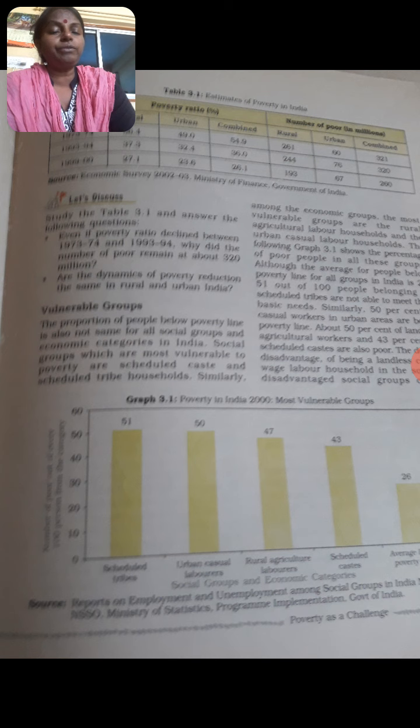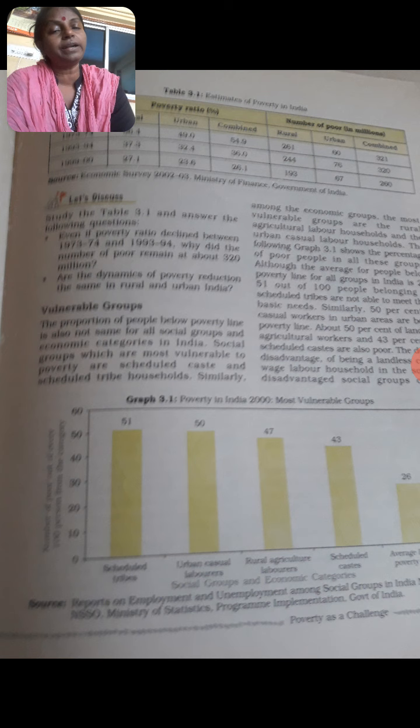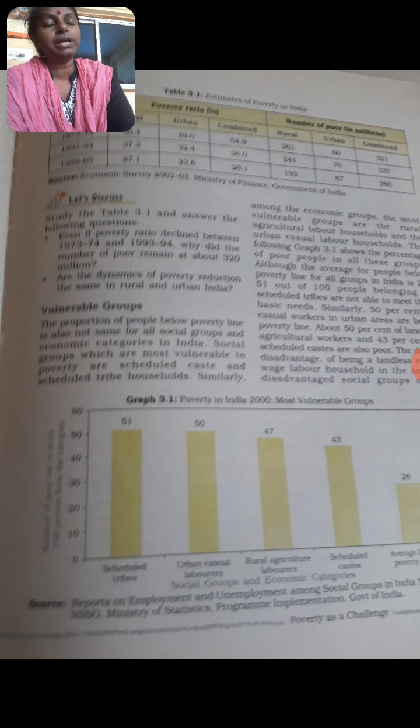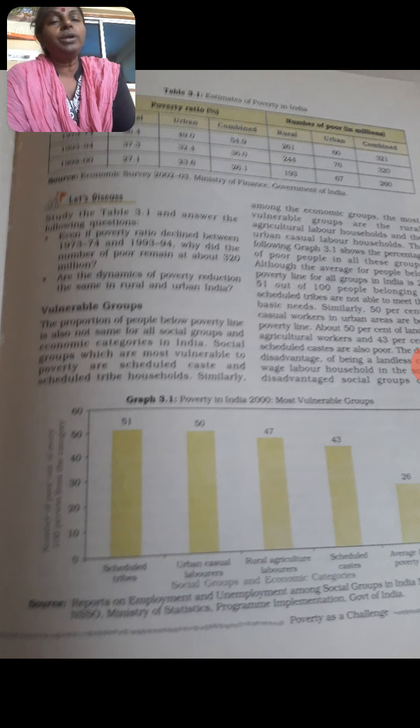So this survey has shown us that the number of poor people has certainly declined, and if this reduction continues, of course we will be able to improve the lives of the people and bring down the number of poor people to its lowest.